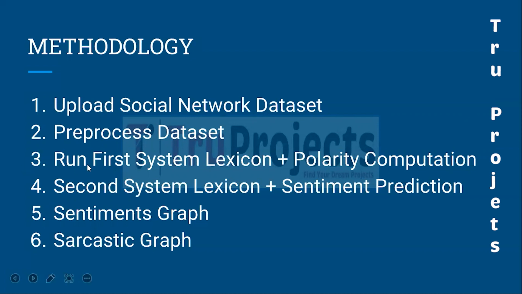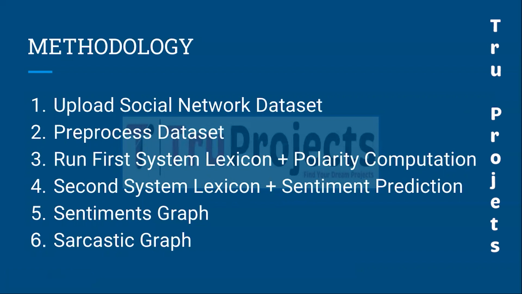And the third module is Run First System Lexicon plus Polarity Computation. This module applies the first system, which combines the lexicon algorithm with polarity computation to predict sarcasm in the messages. It calculates the polarity of sentences and identifies instances of sarcasm based on the positive polarity and the presence of negative words.